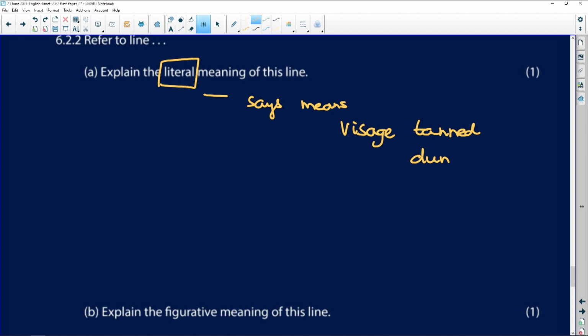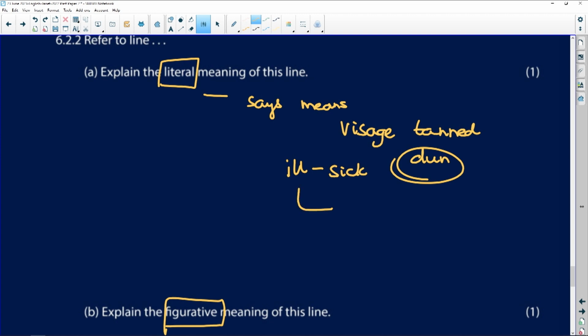So literal, that's what it is. But the figurative meaning, now I don't think that this dun has a figurative meaning, but we could say that it's certainly related to the fact that he actually looks sick. So ill in the sense of sick, because he is ill, because his soul is sick, his mind has been sickened, his memory is sickened because it cannot get rid of the memory of what he's done.